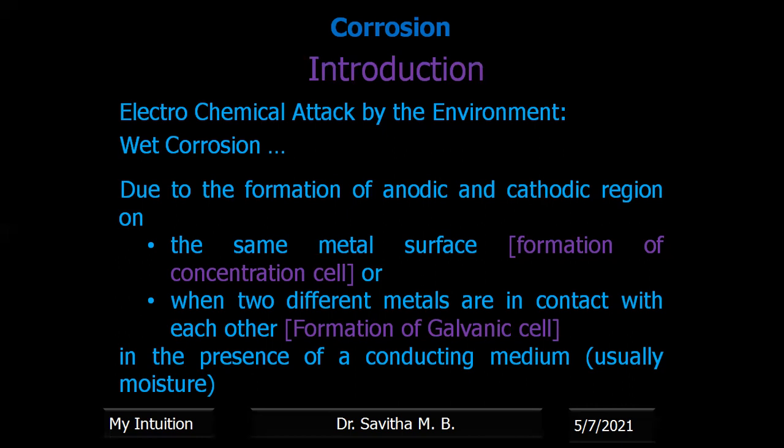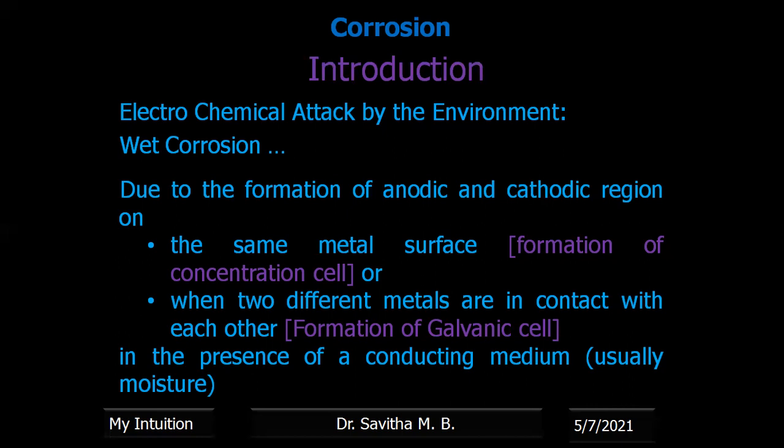Out of the two different metals, one will have the higher reduction potential and the other will have lower reduction potential than the other. The lower reduction potential metal will be lost because it will undergo oxidation, right? Therefore, one of the reasons for the cell formation is two different metals directly in contact with one another.